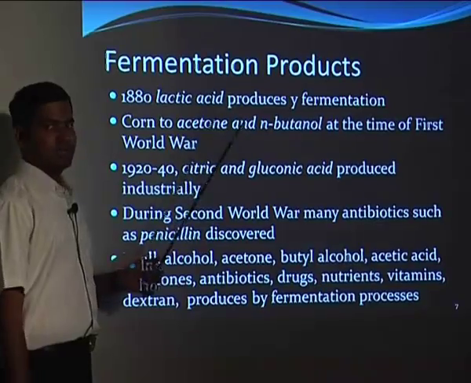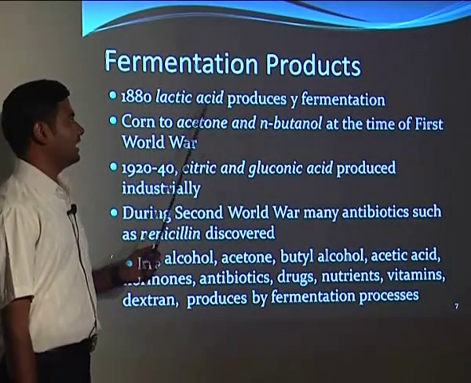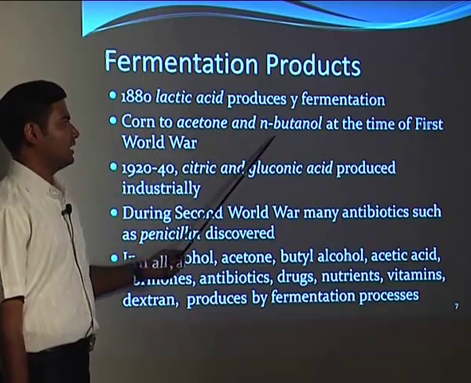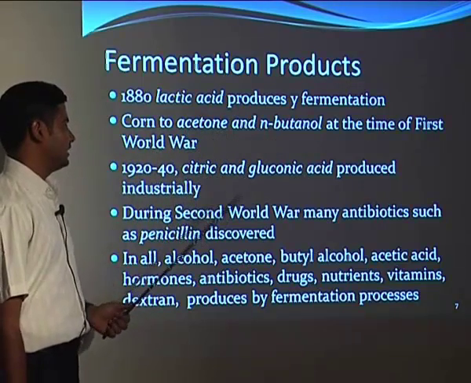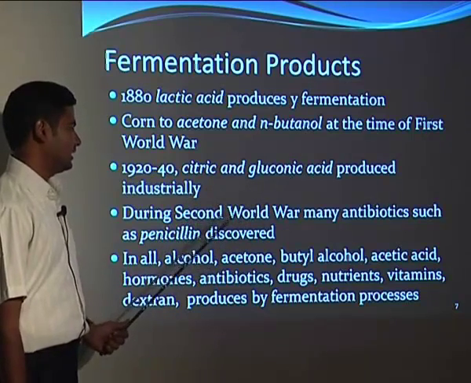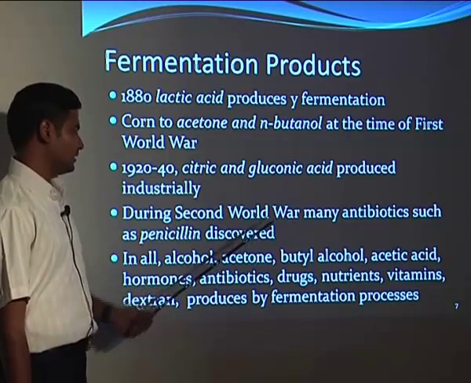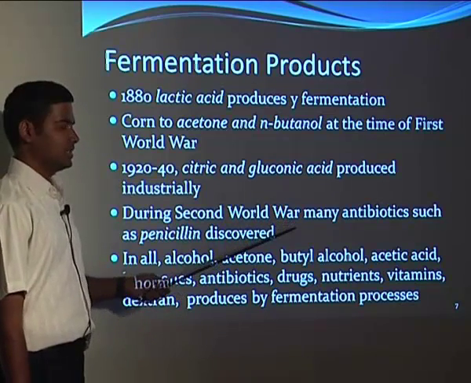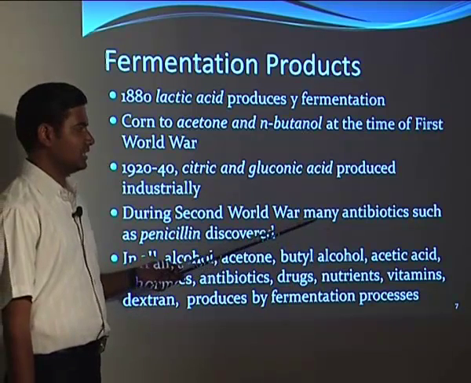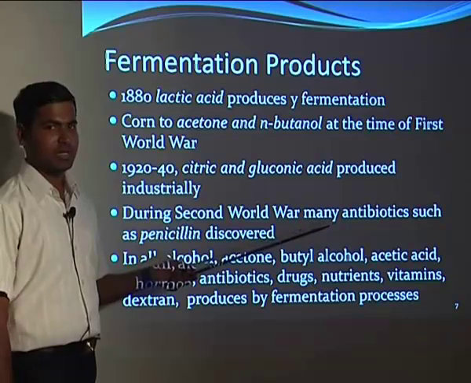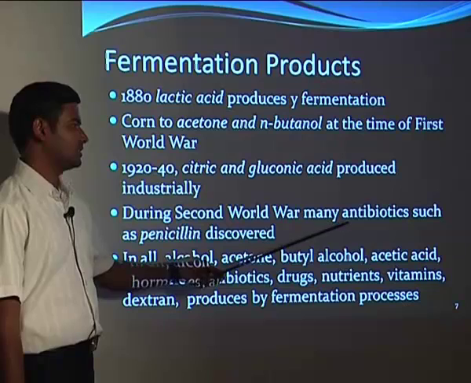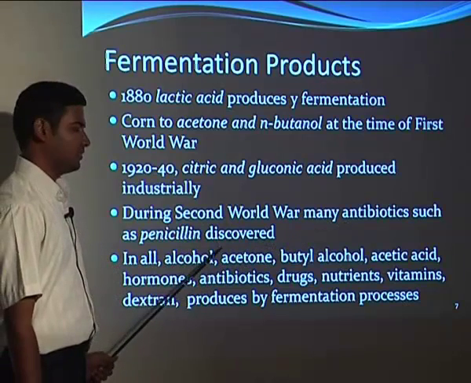So, the fermentation products that we know. Earlier, in 1880, lactic acid was produced by fermentation. Then acetone and n-butanol were produced at the time of the First World War. Then in 1920 to 1940, citric and gluconic acid were produced industrially. During the Second World War, many antibiotics such as penicillin were discovered. In the Second World War there was a need for the curing of wounds, as wounds were easily infected by the bacteria present. So the use of antibiotics was seen at that time, and penicillin was discovered.